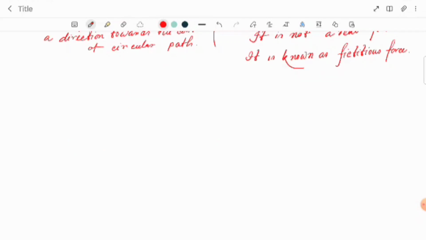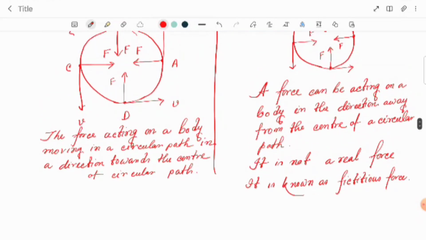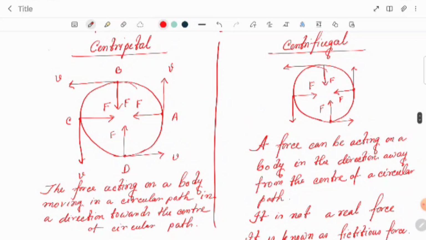Always keep it in your mind that centripetal force is always acting towards the center of the body, and centrifugal force is always in the outward direction, opposite to the direction of centripetal force. Keep it in your mind, its magnitude is the same as the centripetal force.